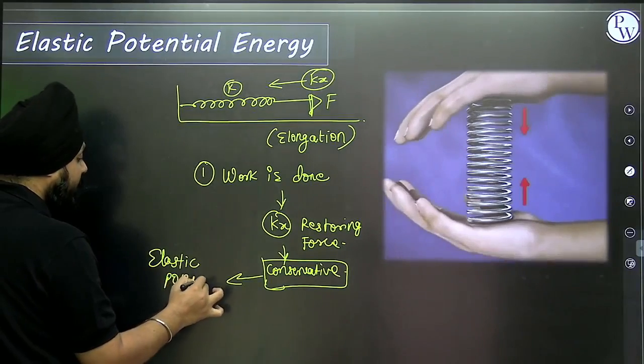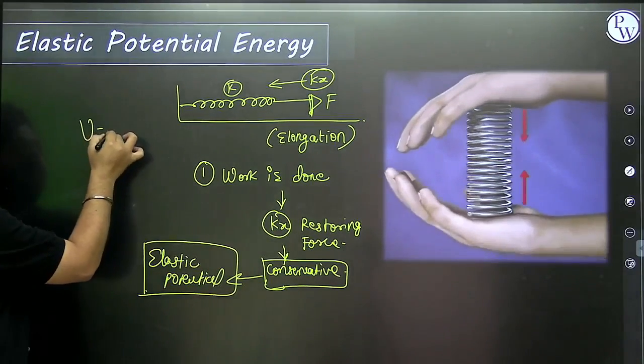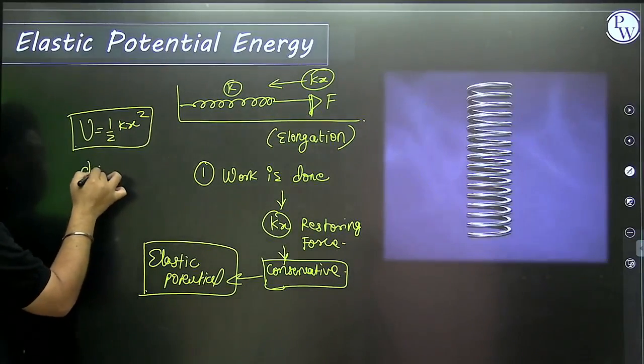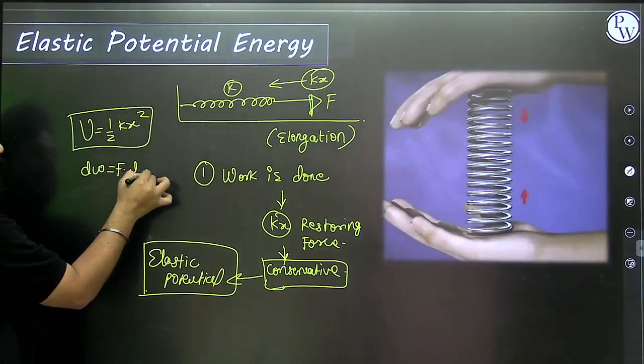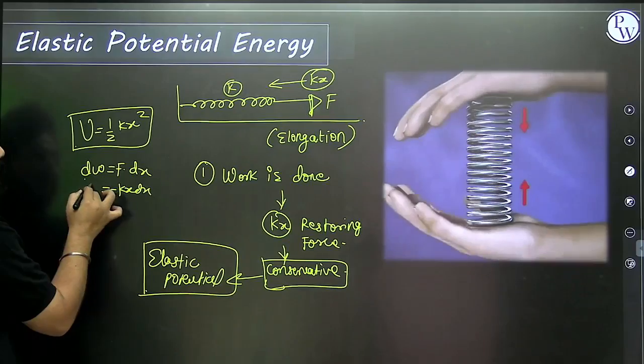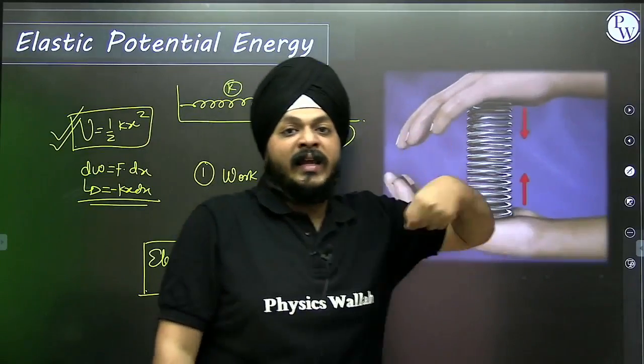Here, whatever work is done is stored as elastic potential energy. You have seen the derivation relevant to it, that U is equal to half kx square. We got this derivation by dW is equal to F dot dx, replacing the value of F as minus kx, dx, and that way we get the elastic potential energy.